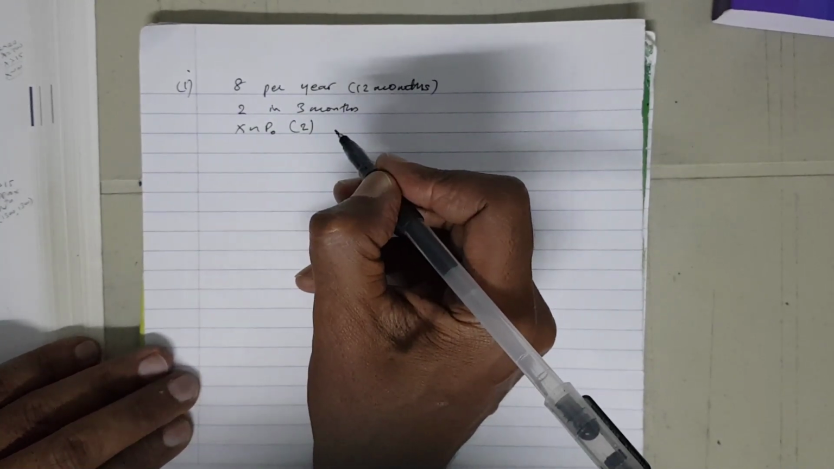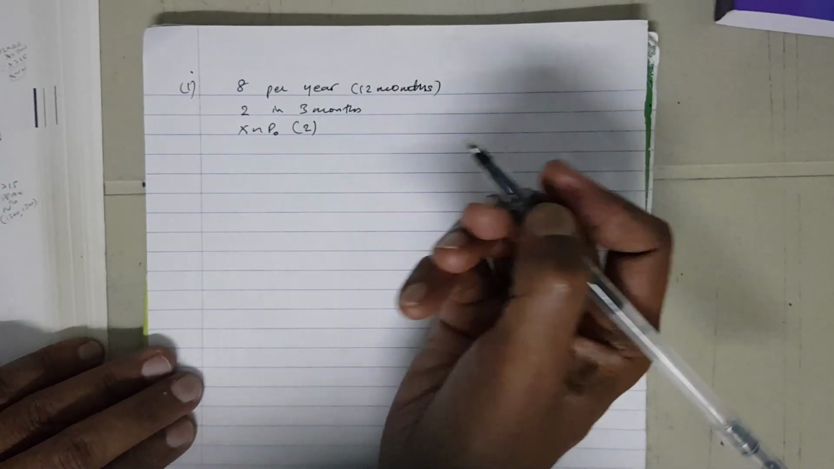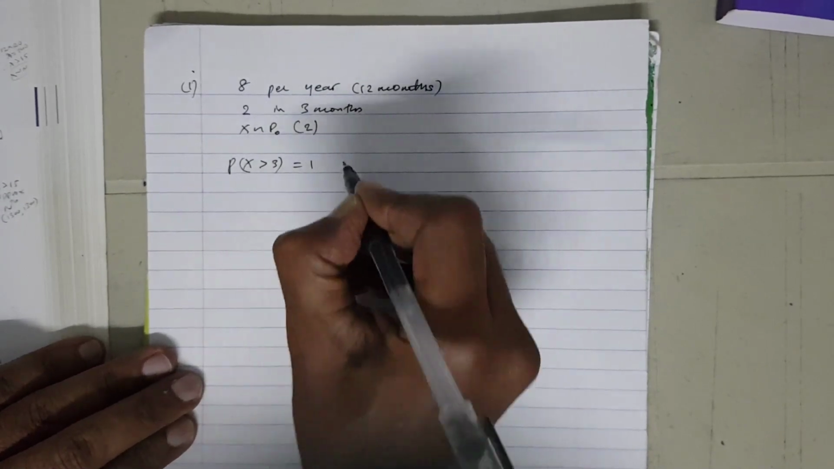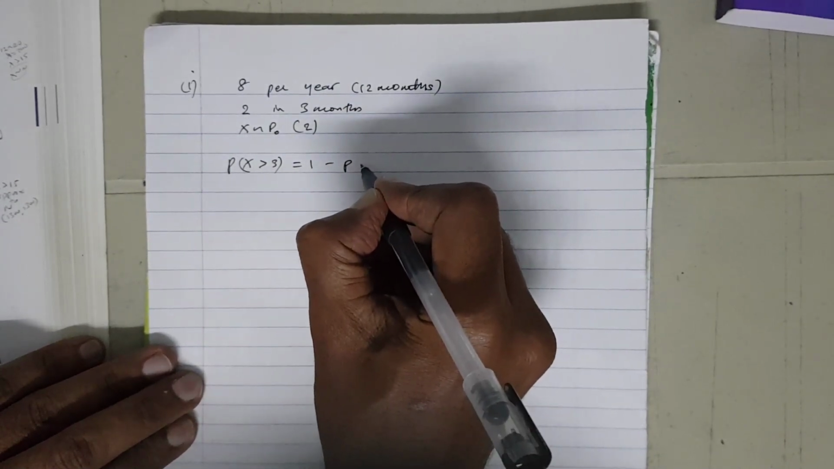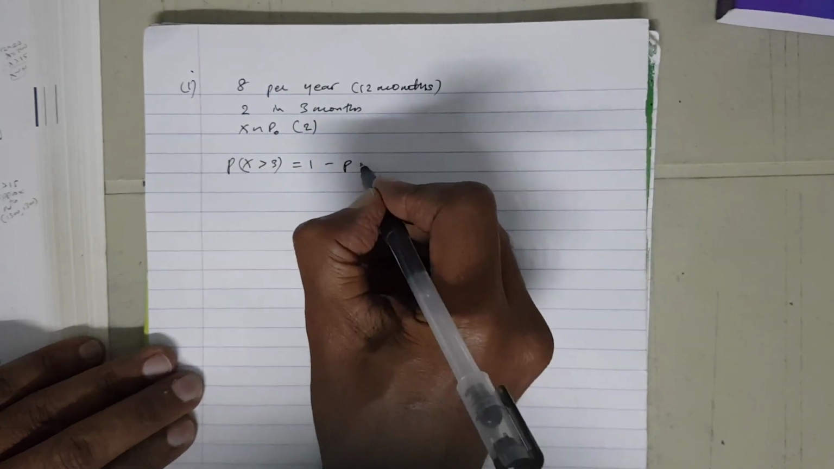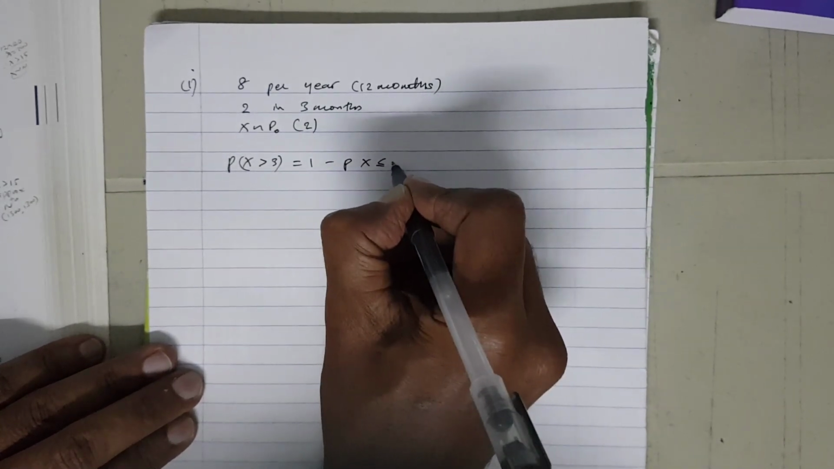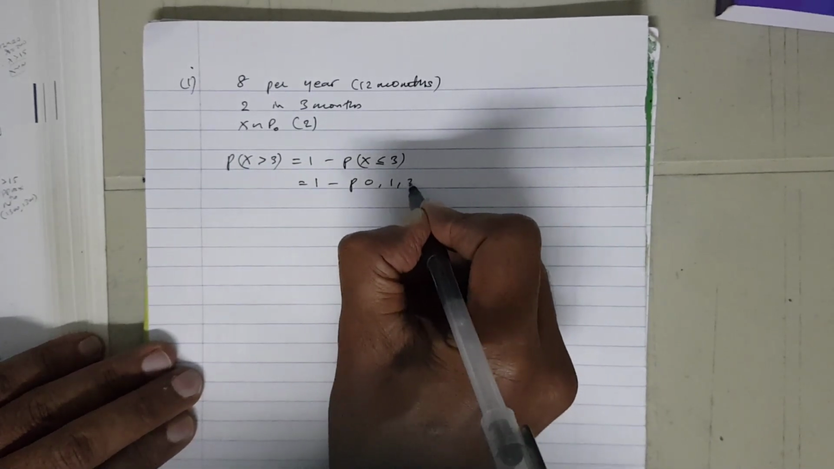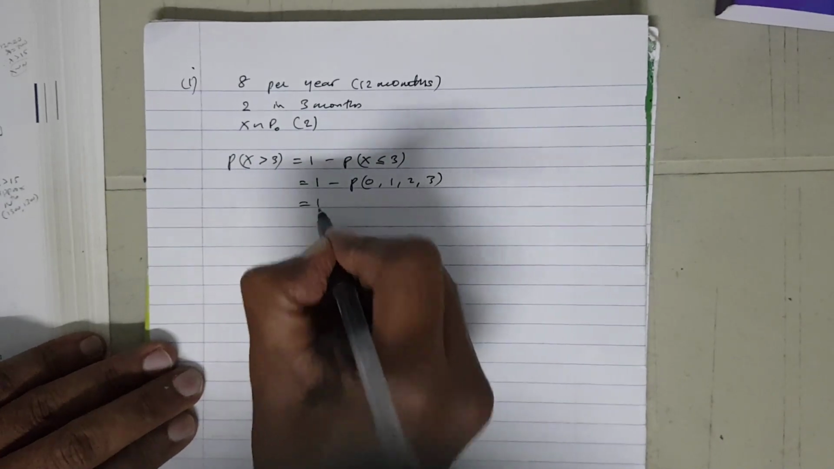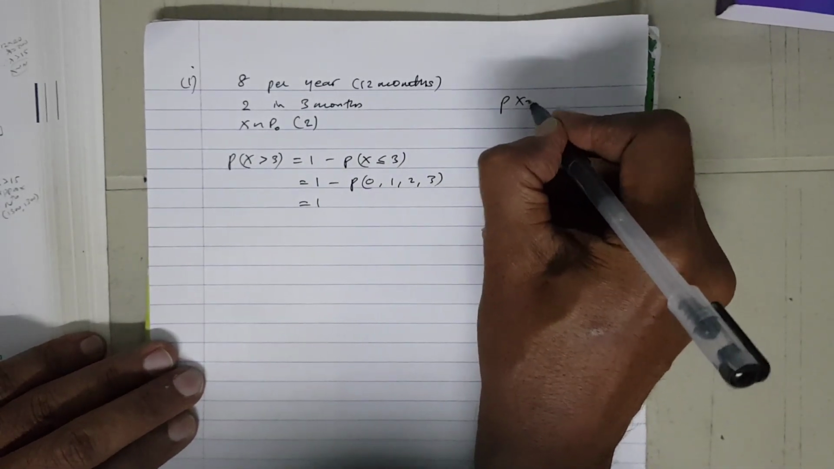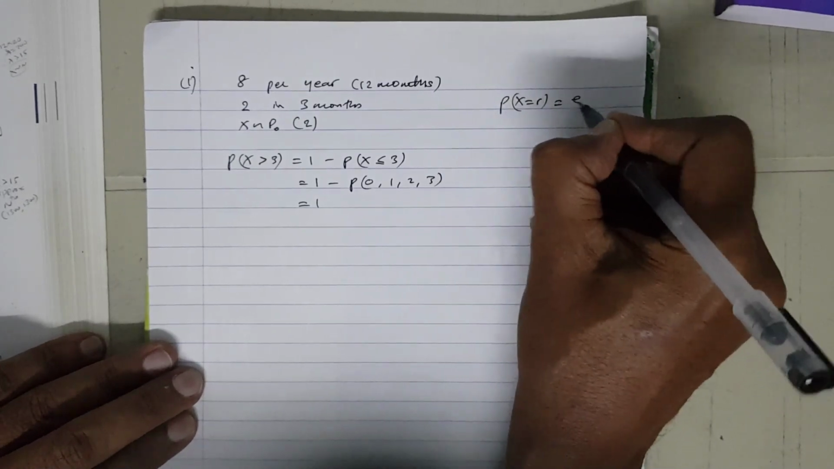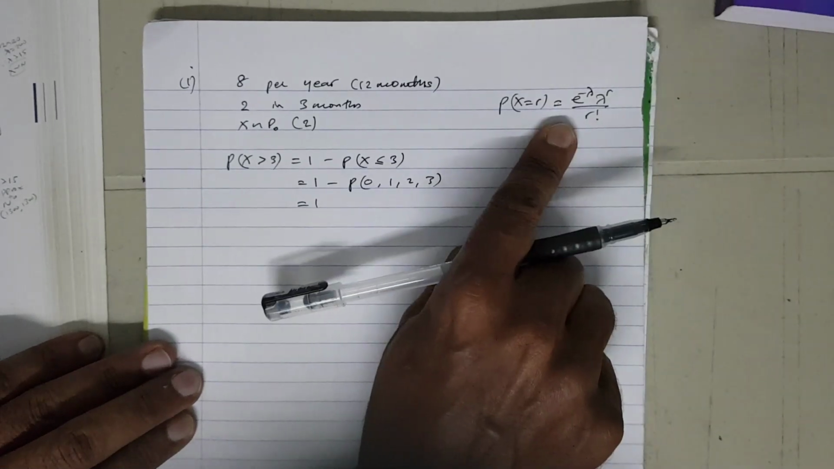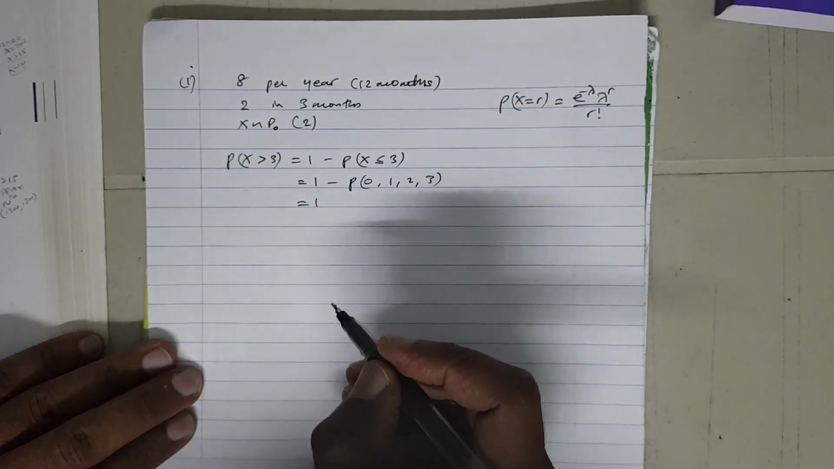And now we're told that we need to find that there are more than 3 avalanches. So the probability of X being greater than 3 is basically 1 minus the probability of X being less than or equal to 3. So we have 1 minus the probability of 0, 1, 2, and then 3. Therefore, we're going to use the probability of X equal to R, which is e to the minus lambda, lambda to the power R over R factorial. Now that's our formula from the Poisson distribution.